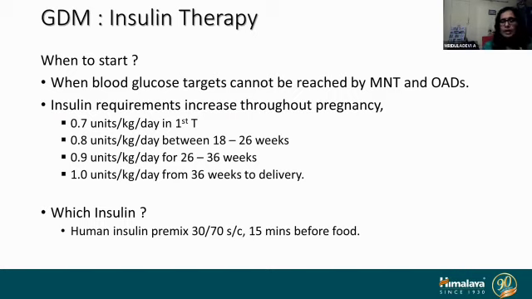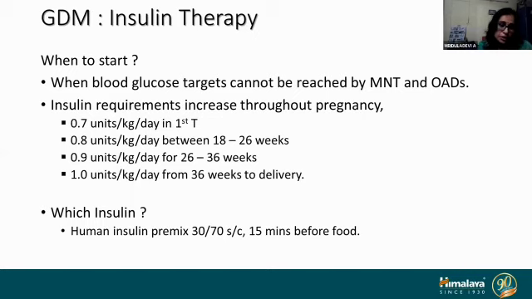But you can't just calculate this dose and start on a pregnant woman all of a sudden, because during pregnancy some people can be very sensitive to insulin. So you always start in a stepwise manner, which I have shown in the next chart. And what kind of insulin, that is also important.